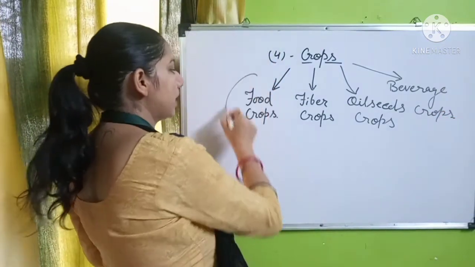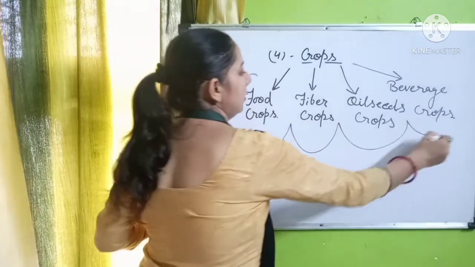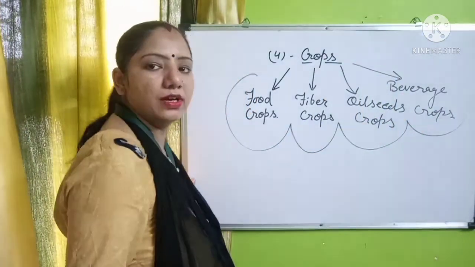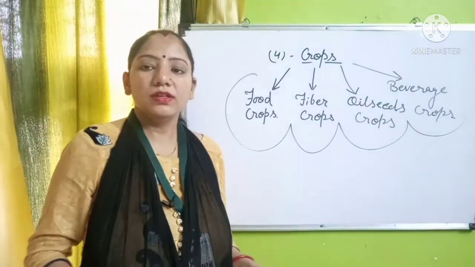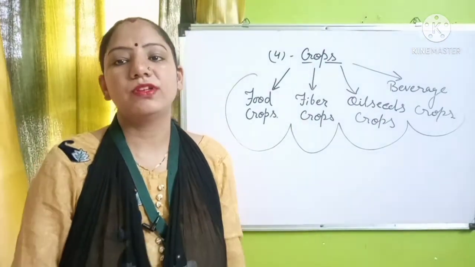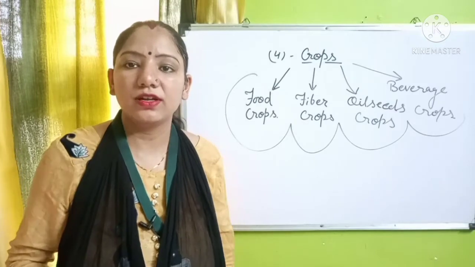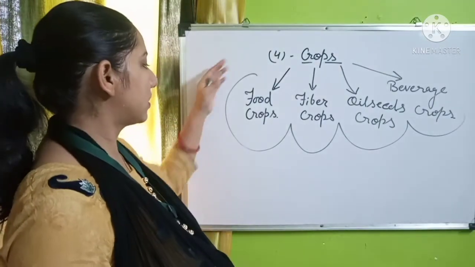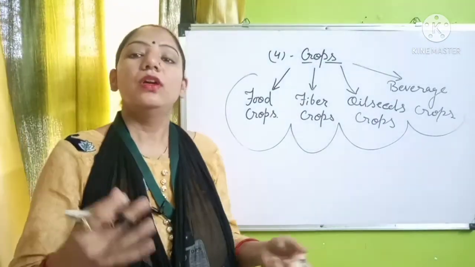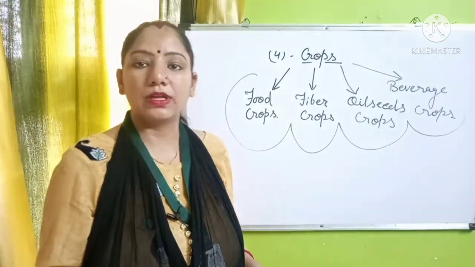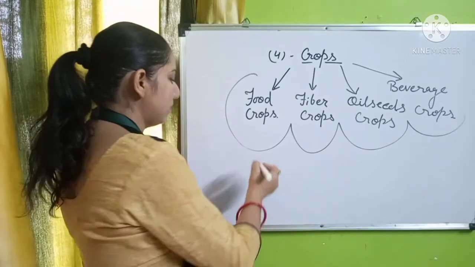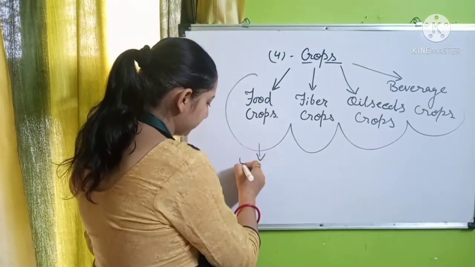These all crops are for the general use as well as for the commercial purpose, because we are practicing the commercial farming to improve our country's economy. So due to that, these all crops are for the purpose of country people as well as for the exporting.